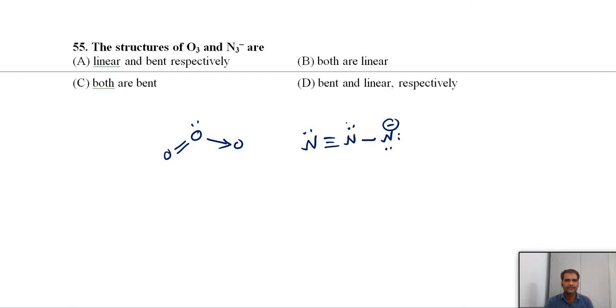Four, five, six, and here we have the positive charge, 4 bonds, and here 5 negative charge. So here the N3 minus structure is a linear structure. All are sp hybridization, so we will get a linear shape.